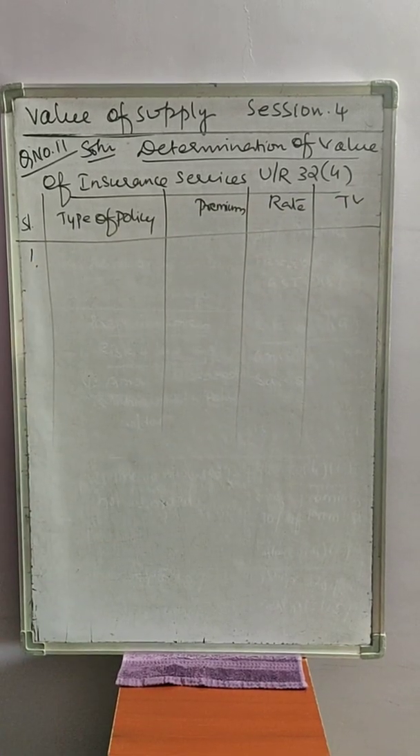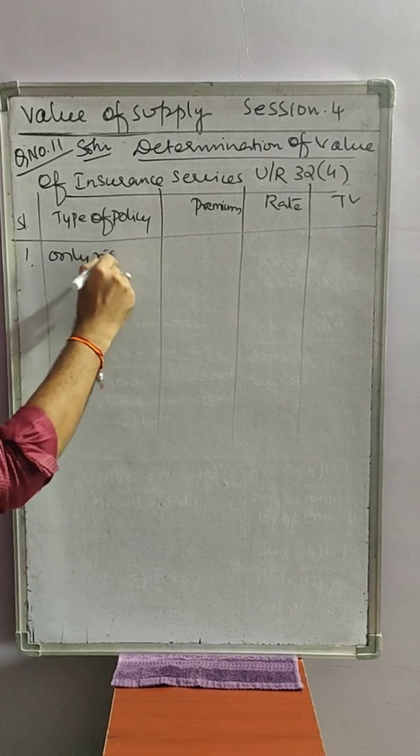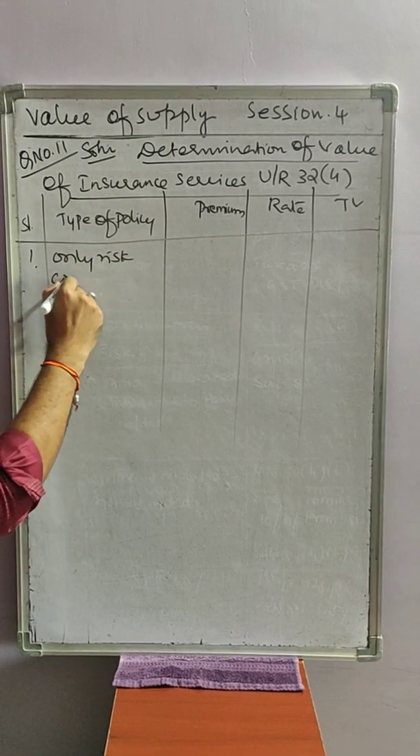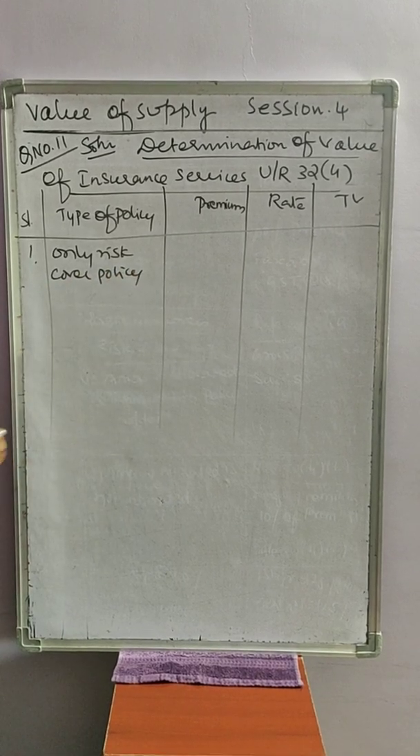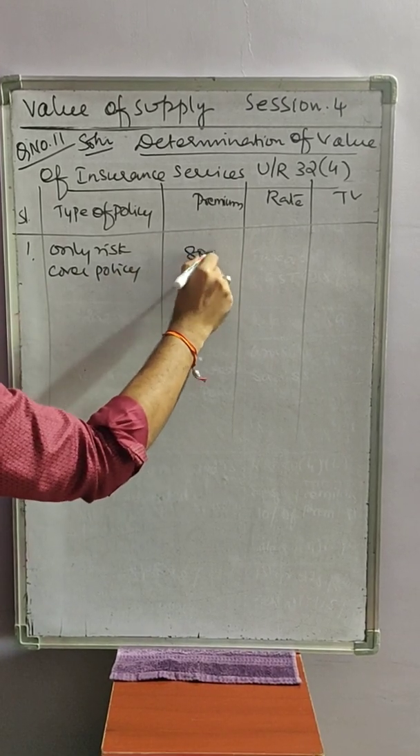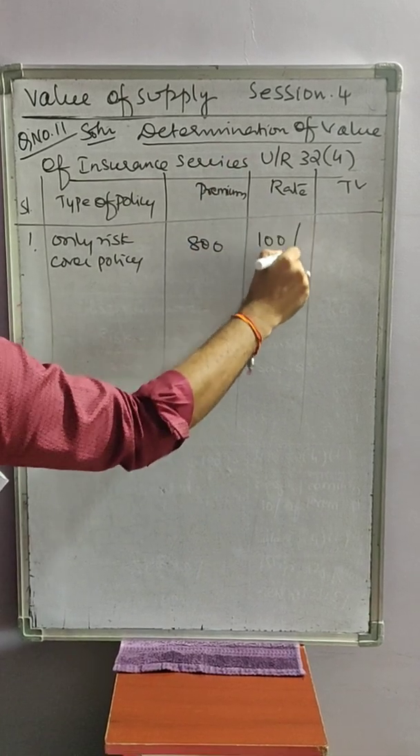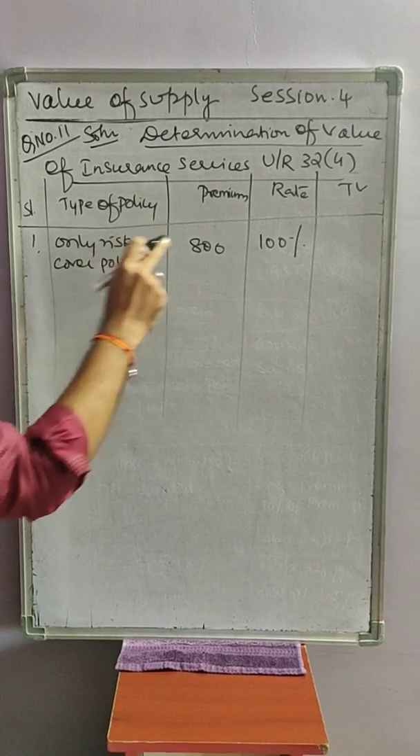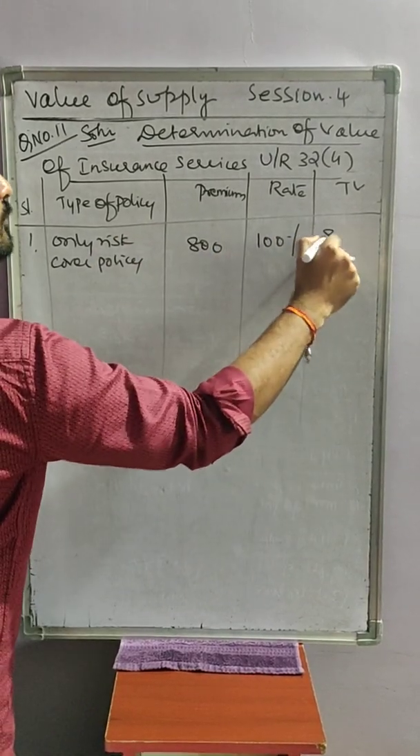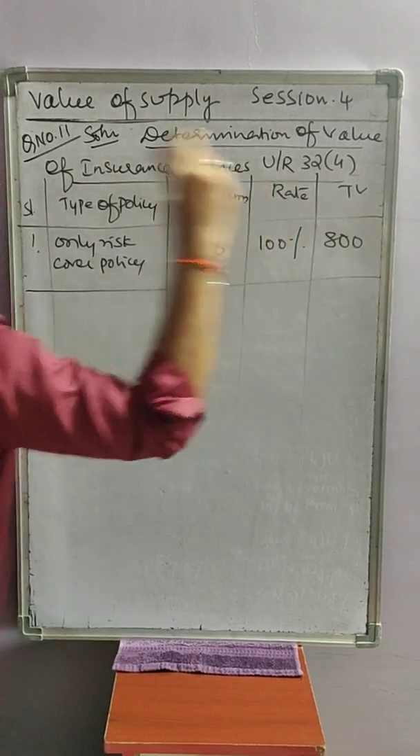Serial number 1, only risk cover policy. When it is risk cover policy, what is the premium collected? 800 lakhs they collected. What is the taxable portion? 100%. We have seen in Rule 32, Sub-Rule 4. So 800 into 100% comes to taxable value 800 lakhs. So this is serial number 1.